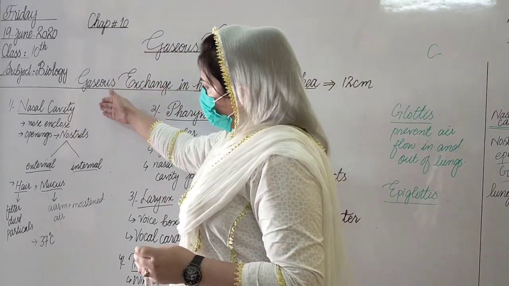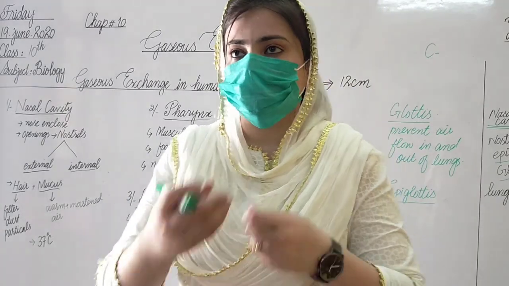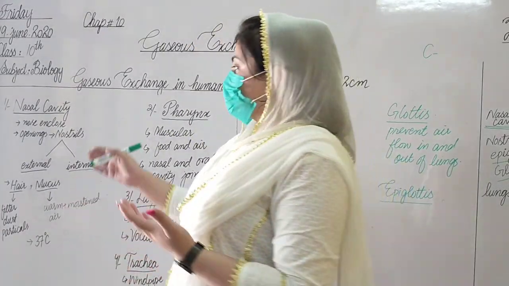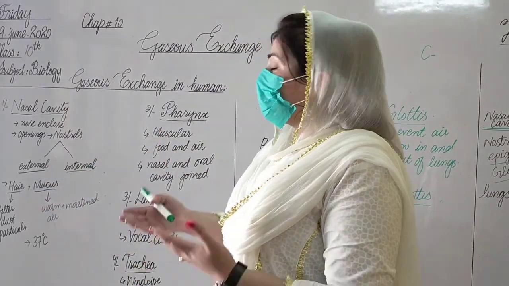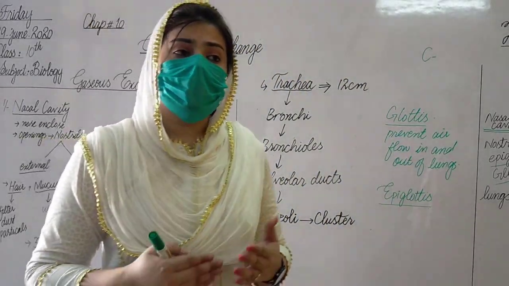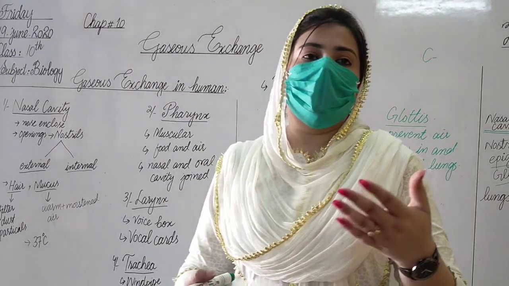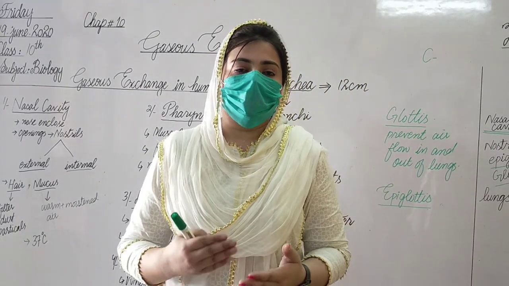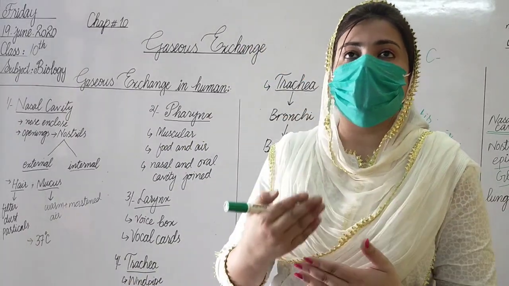In the explanation of the nasal cavity, I told you that there is a big cavity in the nose; our nose is enclosed in a big cavity that is called the nasal cavity. There are two nostrils, one external and one internal, and in both there are hairs and mucus. The function of hair is to filter the dust particles from the air, and the function of mucus is to filter, warm and moisten the air according to the body temperature when we inhale dry air.